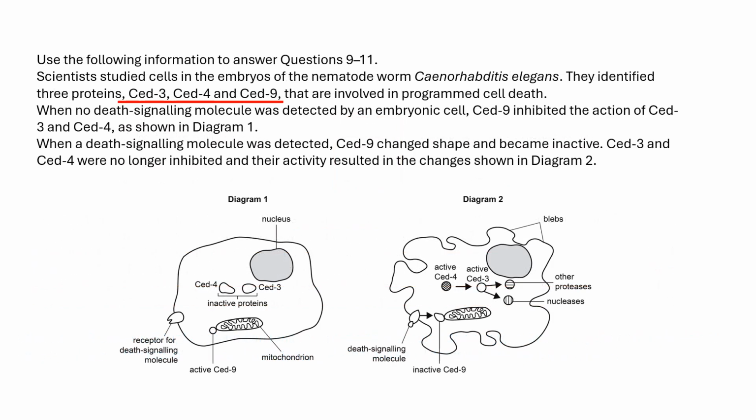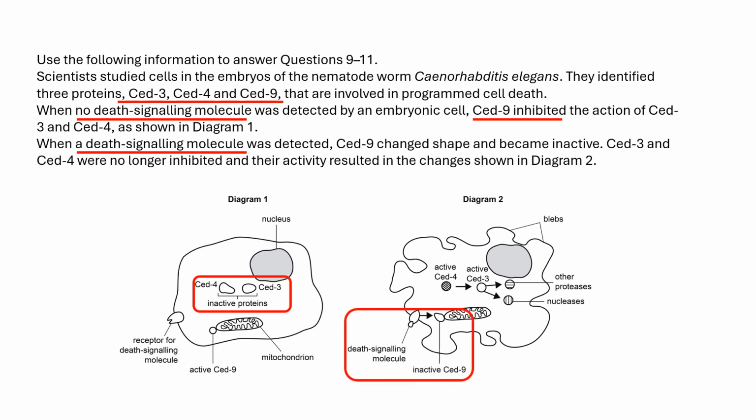Scientists studied cells in the embryos of the nematode worm Caenorhabditis elegans. They identified 3 proteins, SED3, SED4, and SED9, that are involved in programmed cell death. When no death signaling molecule was detected by an embryonic cell, SED9 inhibited the action of SED3 and SED4, as shown in diagram 1. When a death signaling molecule was detected, SED9 changed shape and became inactive. SED3 and SED4 were no longer inhibited, and their activity resulted in the changes shown in diagram 2.